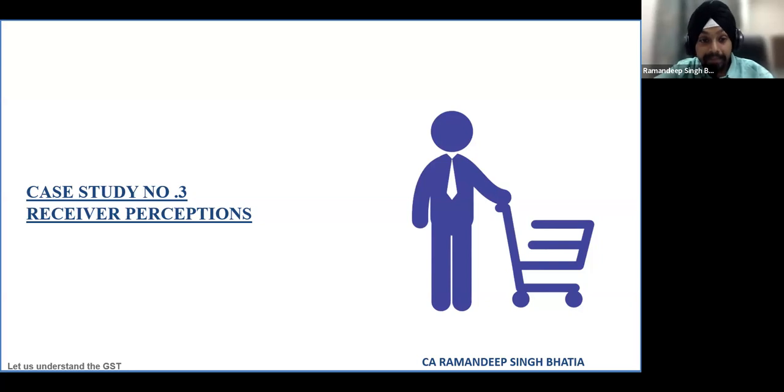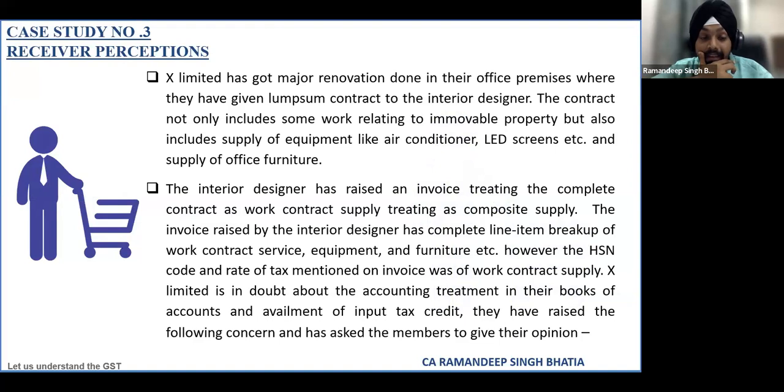Right, right. So it's again a very litigative point which we have seen. Let's see in the course of time what colors it will take. Now let's come to the third case study, which is on the subject of the receiver's perception. The case says that X Limited has got a major renovation done in their offices, where they have given a lump sum contract to an interior designer. The contract not only includes some work relating to immovable property, but also includes supply of equipment like air conditioners, LED screens, etc., and supply of office furniture.